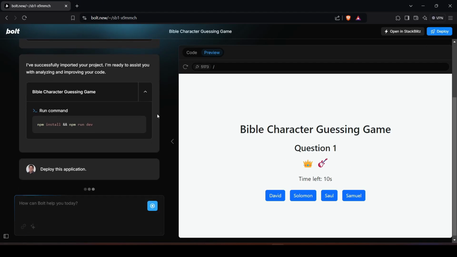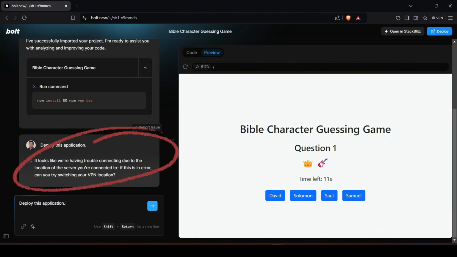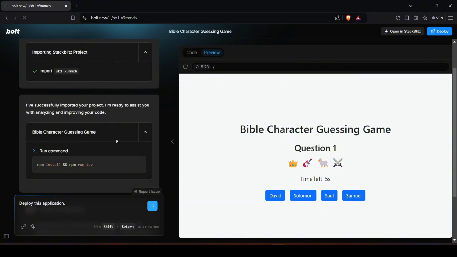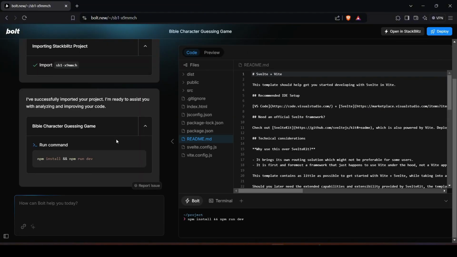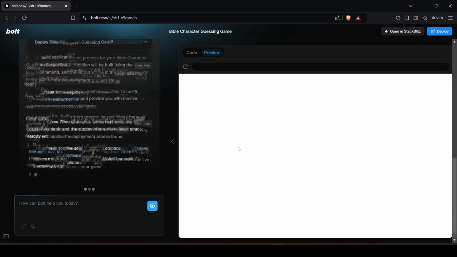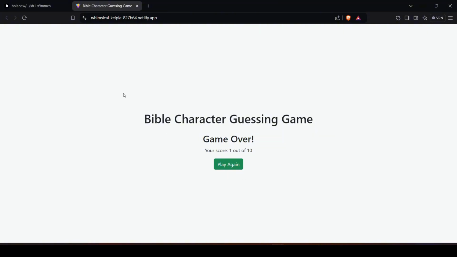Let's try to deploy. Looks like we're having trouble connecting due to the location of the server you're connected to. Can you try switching your VPN location? Okay, I will try to connect to the US again and see if my new VPN location will work. Okay, it works. We can open the website. There we go, our first game using Bolt.new.